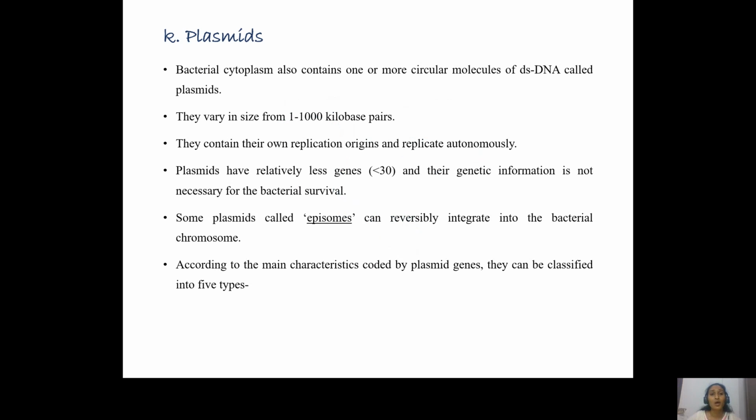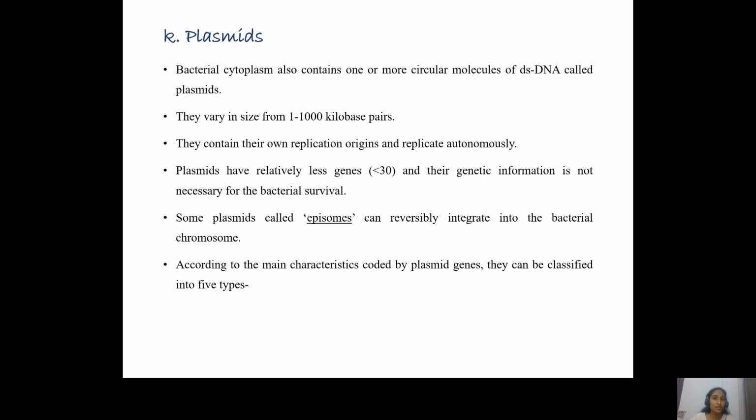And the next structures are the plasmids. Apart from the genetic material, that is DNA, many bacteria contain specialized extranuclear genetic material, which is called plasmids. Now these plasmids are small, round genetic structures. They contain the equipment for their own replication. They do not require the cell for their replication. They can duplicate on their own, and they can be transmitted from one bacterium to another bacterium, and they give special characteristics to the bacterial cell.